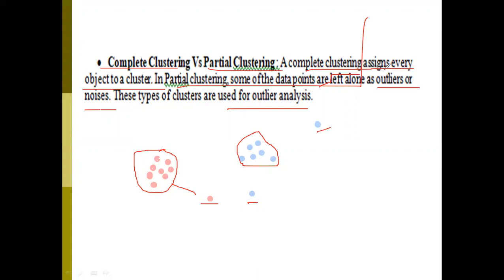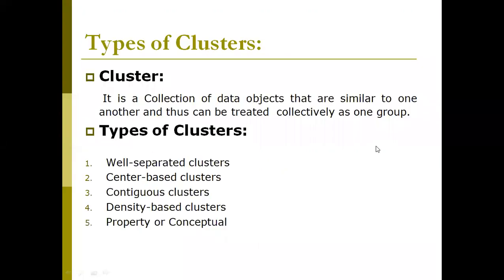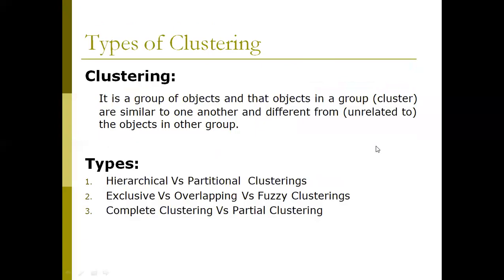These are the different types of clusterings. What are those? Hierarchical versus partitional, exclusive versus overlapping versus fuzzy, and complete versus partial clusterings. Right? Thank you.